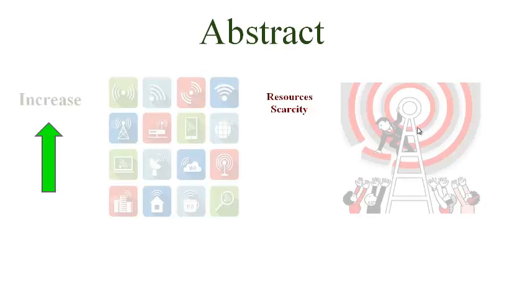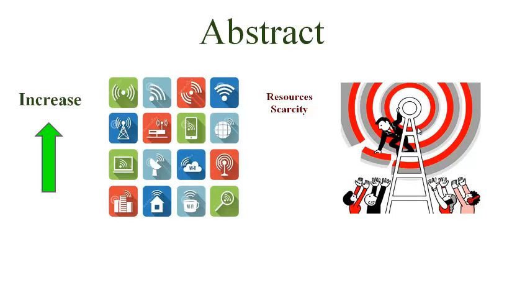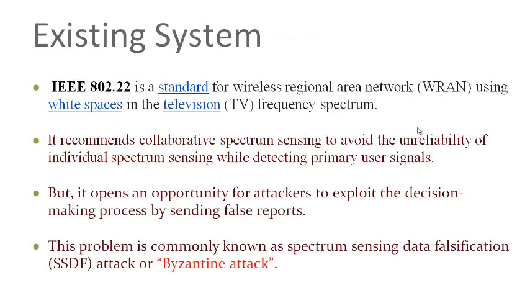So the main concept of our project is that there is more resource scarcity in our present state. The users are increasing and the resources are getting scarcer.